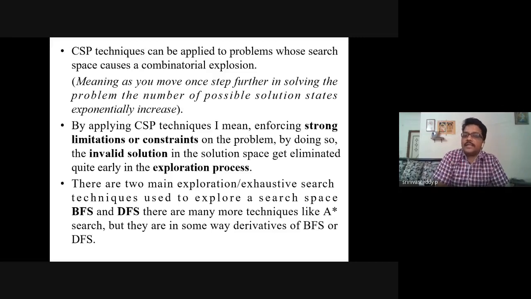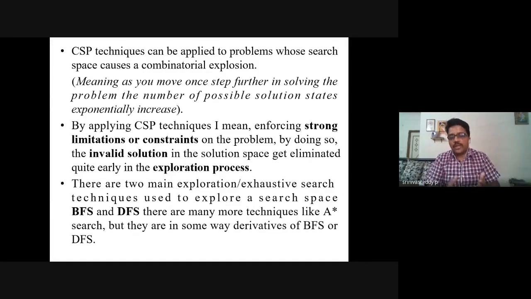Applying CSP techniques means enforcing strong limitations or constraints of the problem. By doing so, sometimes we might get invalid solutions.